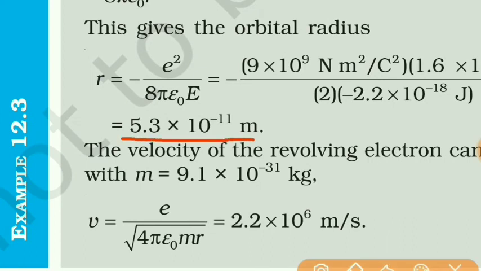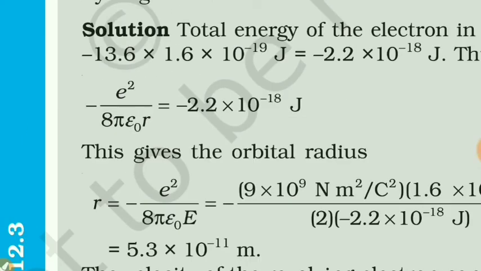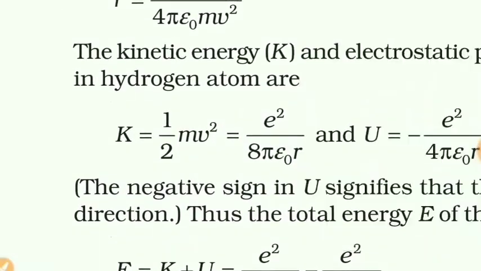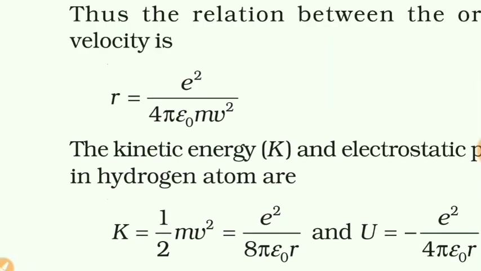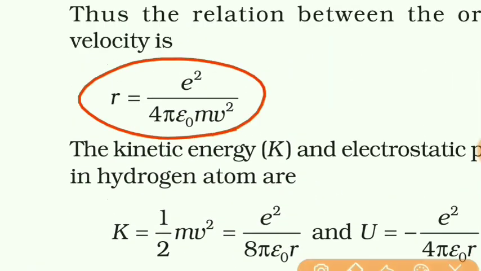Now we want to find the velocity also. Mass of the electron is 9.1 into 10 raised to minus 31 kg. So remember this value for the electron, and we have the formula for R. It is this.